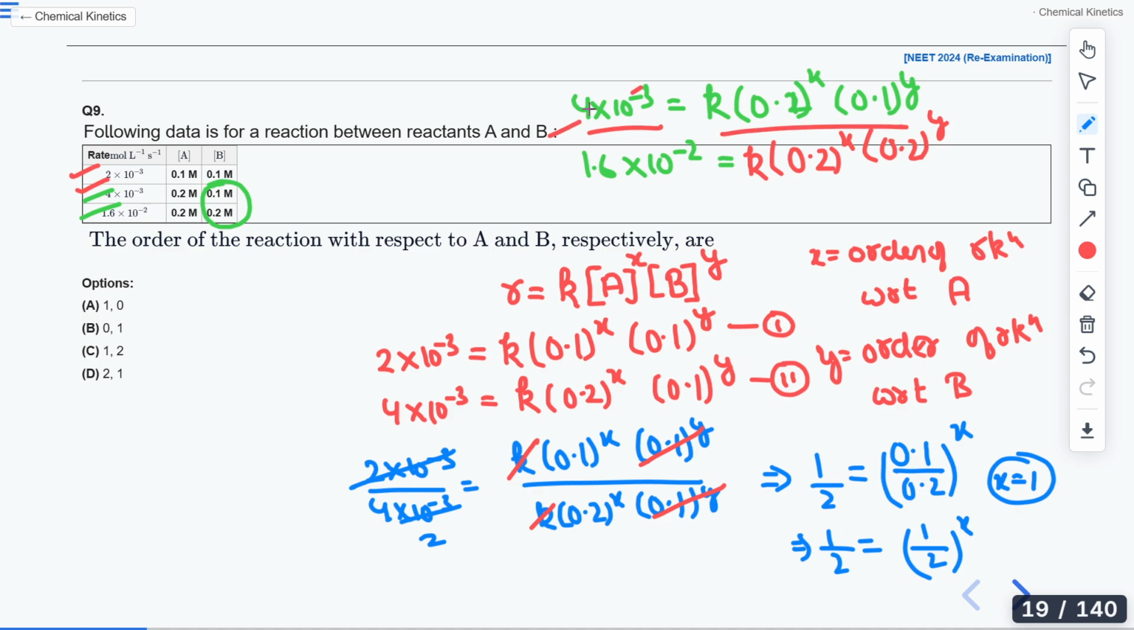So this will be 4 times, this will be K and K cancelled out. This and this will also get cancelled out. You will get 1 by 2y is equals to 1 by 4. Now clearly if I take the value of y as 2, this equation will be correct. Now moving on to the next question.